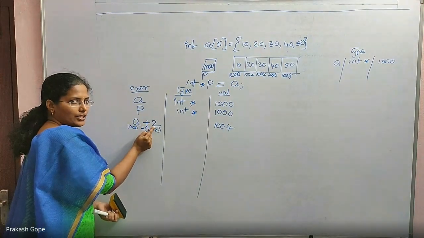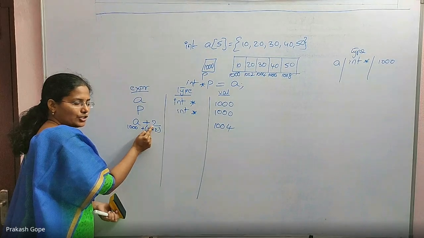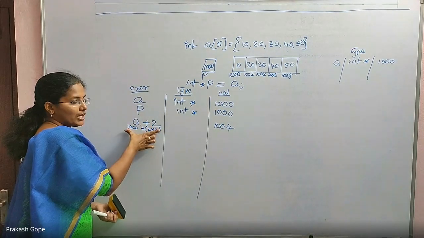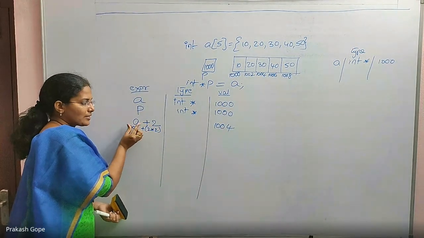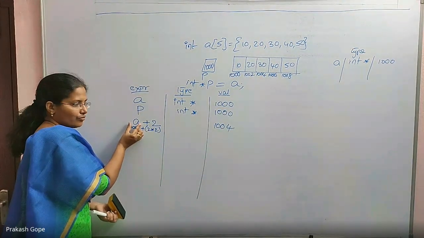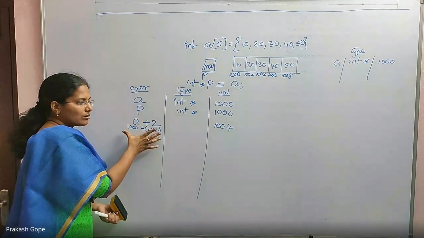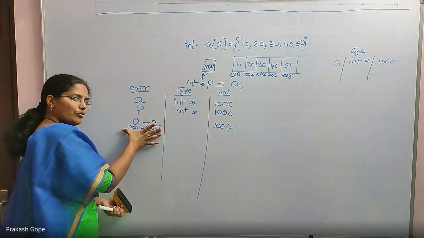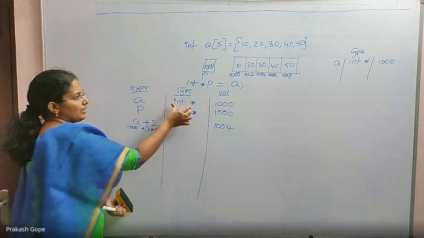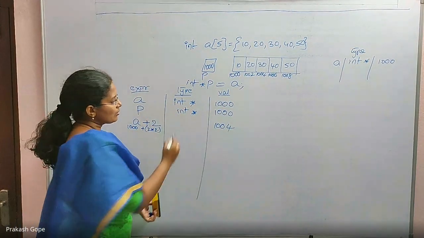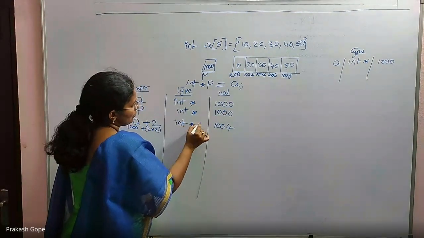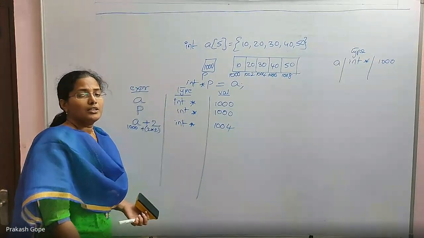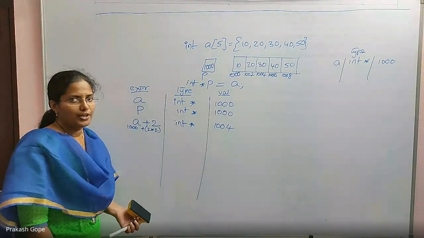When you add an integer to or subtract an integer from a pointer, the type of the expression is the same as the type of this pointer. Whatever is the type here, the same is the type for the whole. A's type is int star, so A plus 2 is also int star. So what is the second point? Adding or subtracting an integer to a pointer does not change the type of the pointer.